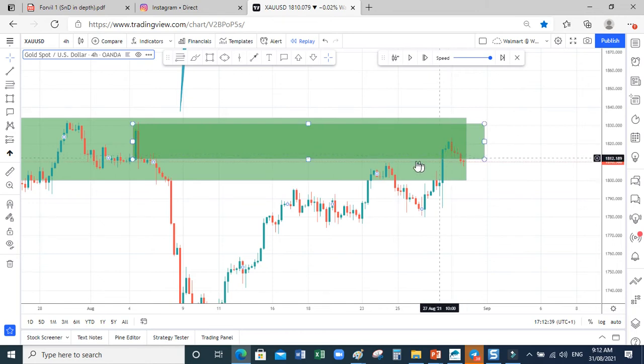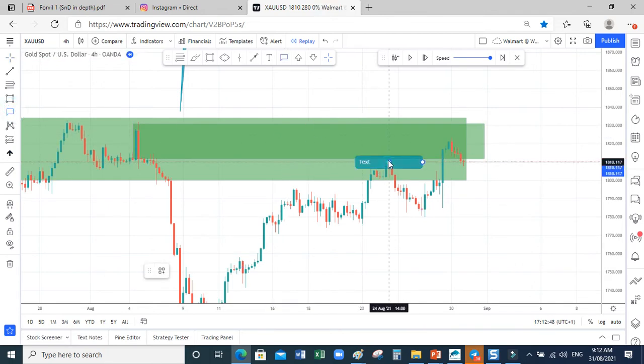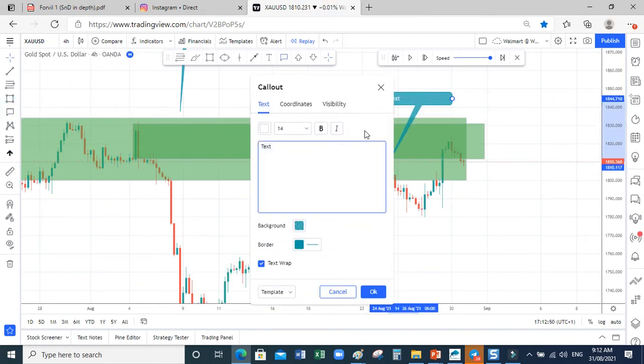This is where yesterday this thing started. Liquidity has been taken off this zone. This area is a liquidity pool, or liquidity zone. You call it liquidity grab or whatever, or accumulation.